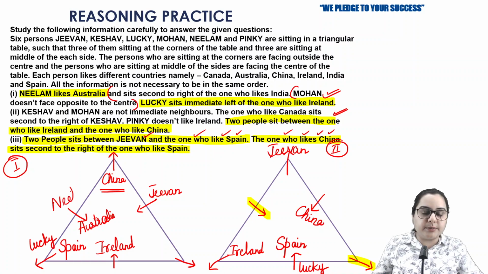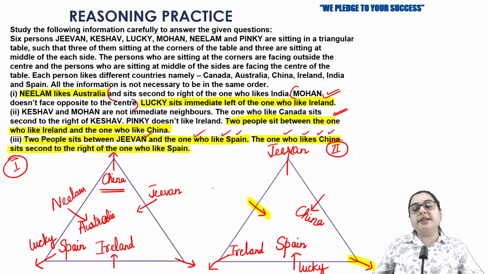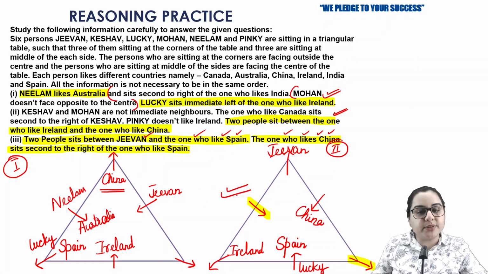Now in the second possibility, if I write Neelam and Australia here, then he means to say that second to the right of India it should be Australia. But here we have China, I cannot write India here. So this suggests that Australia and Neelam will be written here on this arrow.